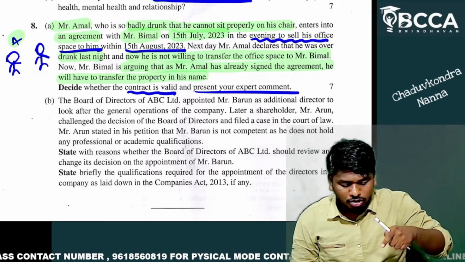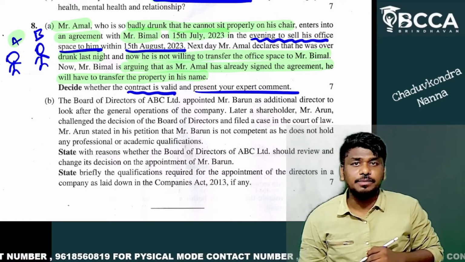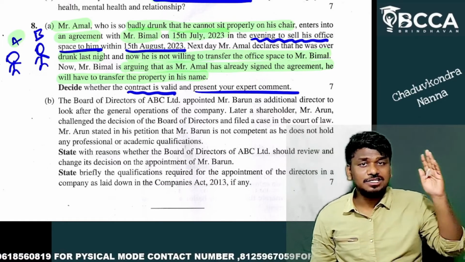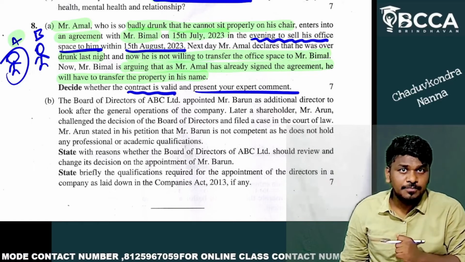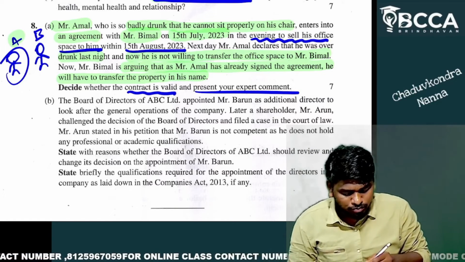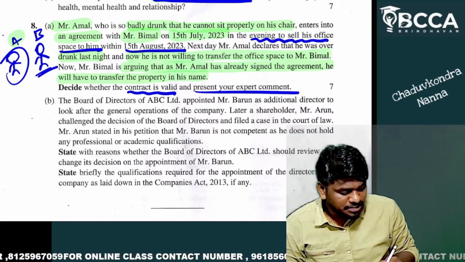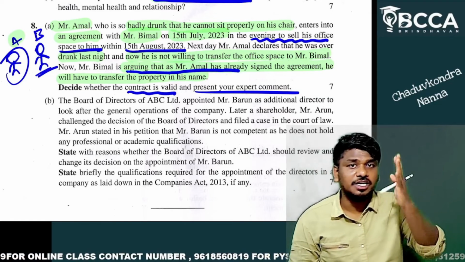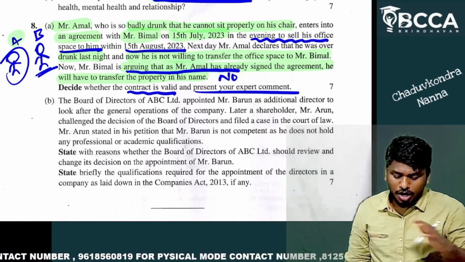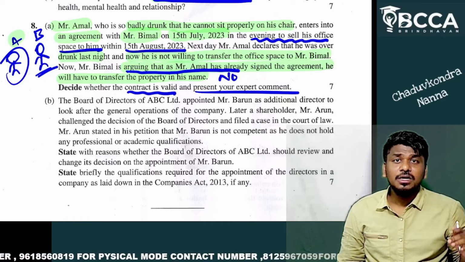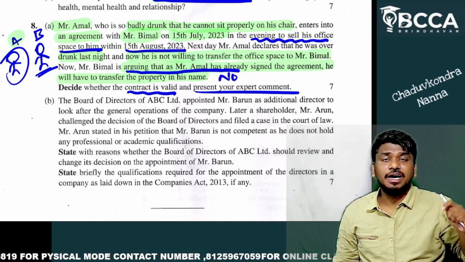Yes, the contract entered between Amal and Bimal is not valid. It is void because Amal is in an unsound mind state. So Bimal's argument is not tenable. He cannot say that it is a valid contract.